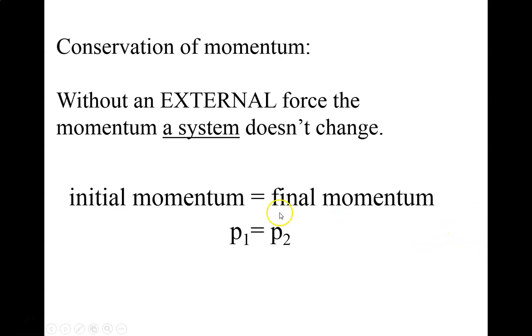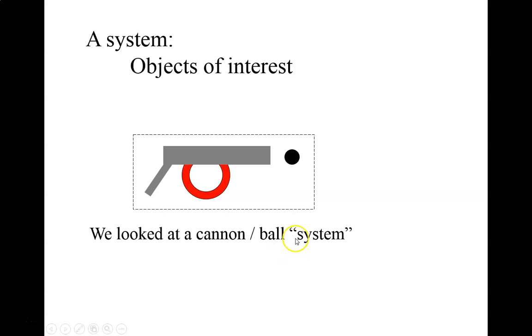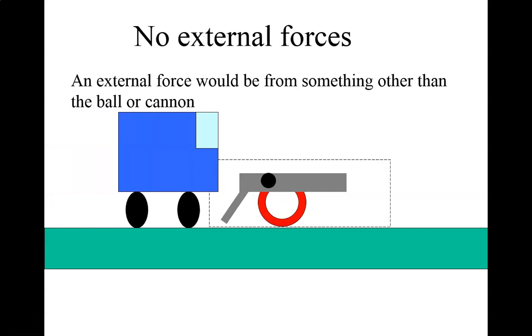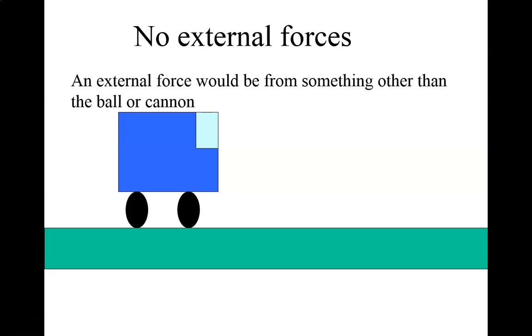And by saying it doesn't change, we mean initial momentum equals final momentum, or putting that in terms of math, P1 equals P2. Our system that we're interested in is just the cannon and the ball. Anything outside of our cannon and ball system is considered an external force. So if we had a big truck come along and bump our cannonball system, it's going to change the momentum.